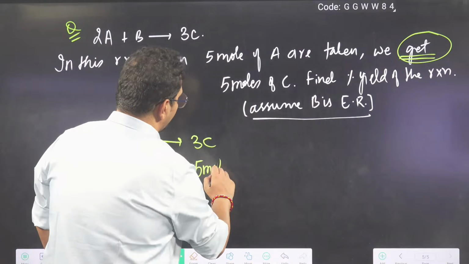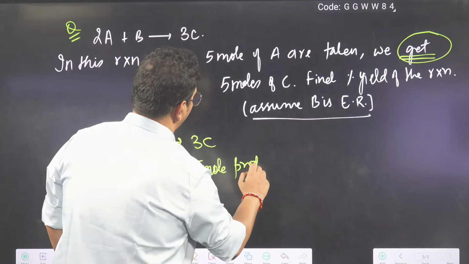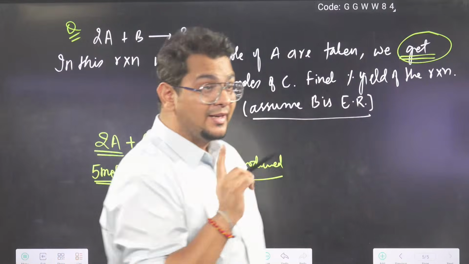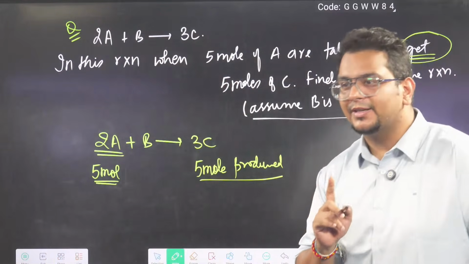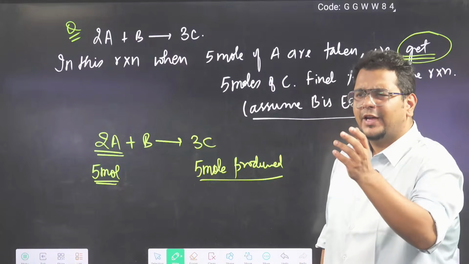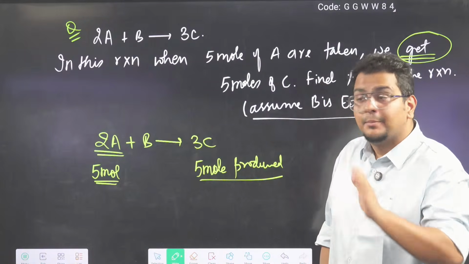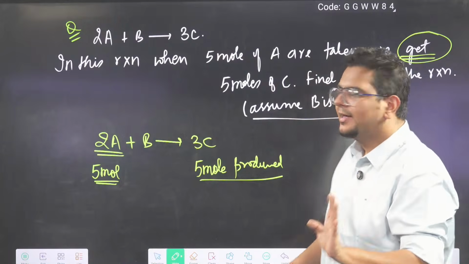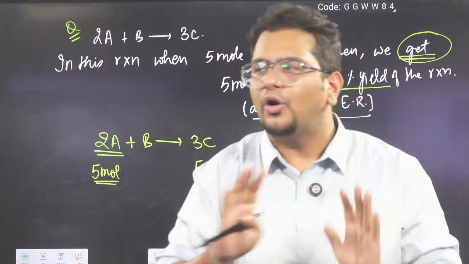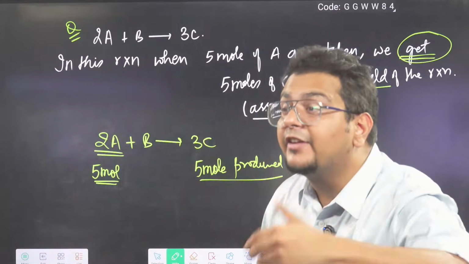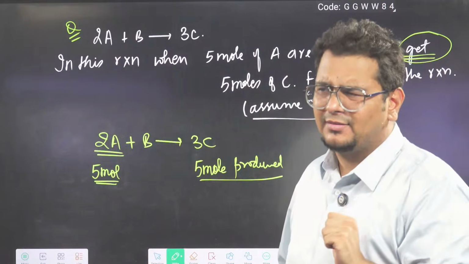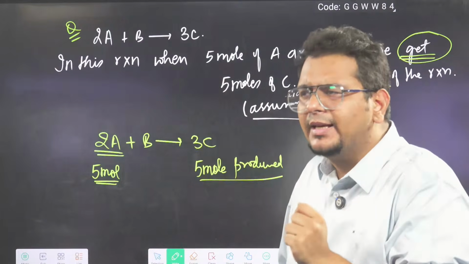So bhai, C is 5 mole produced. Because here reactant also given, product also given. But reactant 5 mole, out of 5 maybe everything not reacted. Because if 5 out of 5 reacted, then why they are asking me the percentage yield? If 5 mole of A there and 5 mole is reacted, then 100% efficiency. So why they will ask me percent yield?